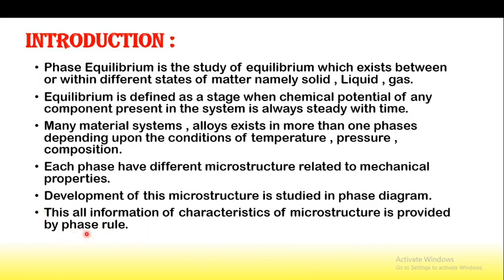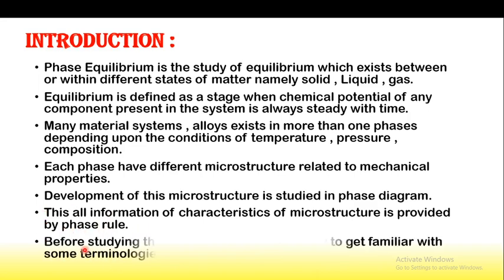That phase rule we have to study in this chapter. Before studying the phase rule, we know that different phases, solid, liquid and gas, exist in equilibrium with each other. That phase equilibrium is studied with the help of the phase rule, and it is necessary to get familiar with some terminologies.